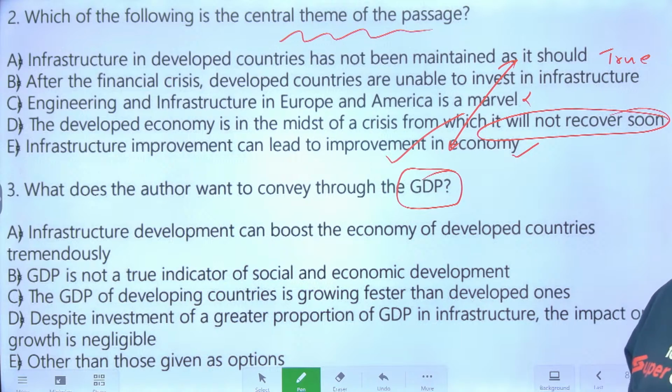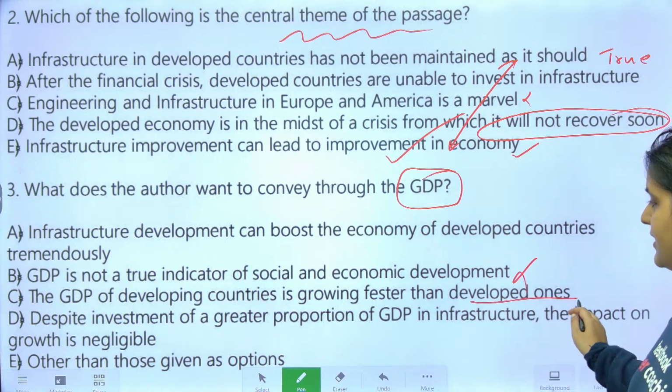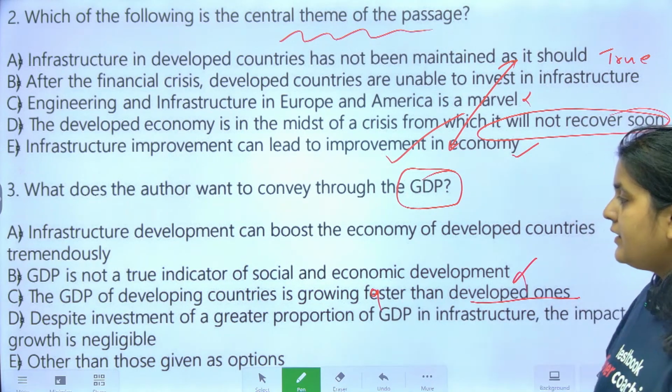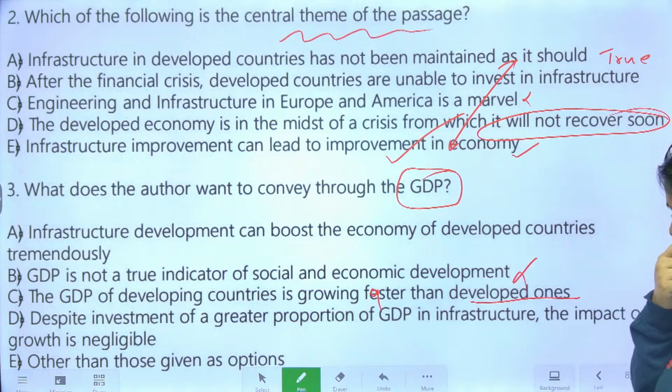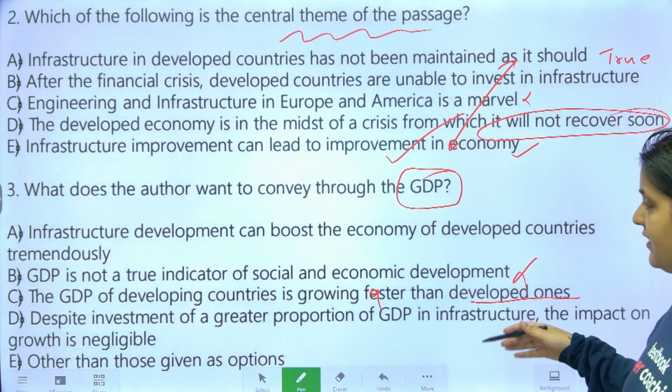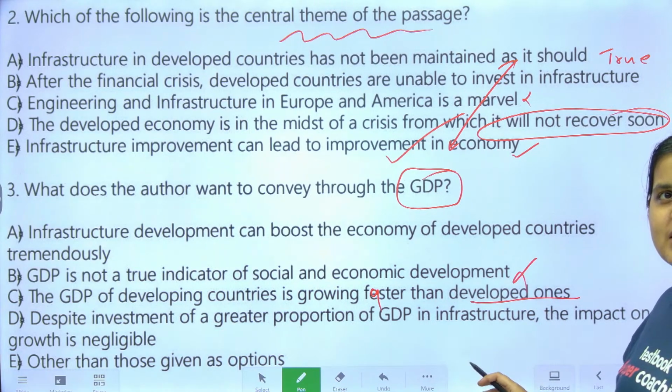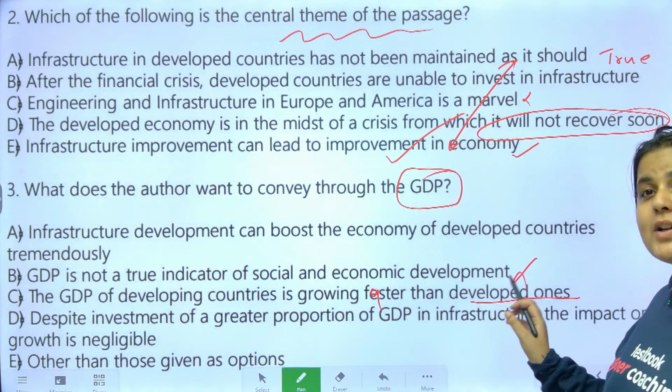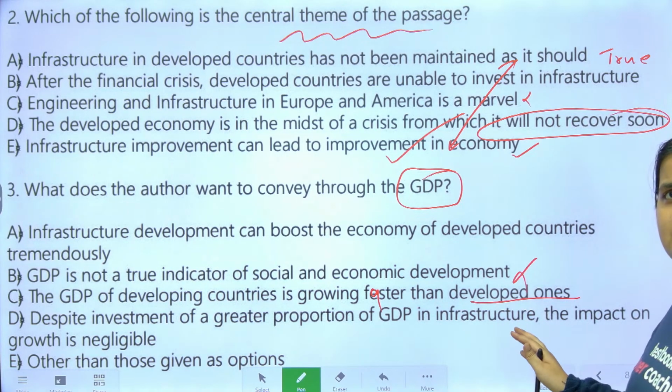What is the answer, guys? Suraj, good. What about the others? Come on, everyone. What do you think? Answer क्या है? Answer is GDP is not a true indicator. Developing countries, this should be faster. See, but they're not comparing the infrastructure. No, why is he mentioned? What does the author want to convey? Like, what is his main point? Why has he mentioned GDP?